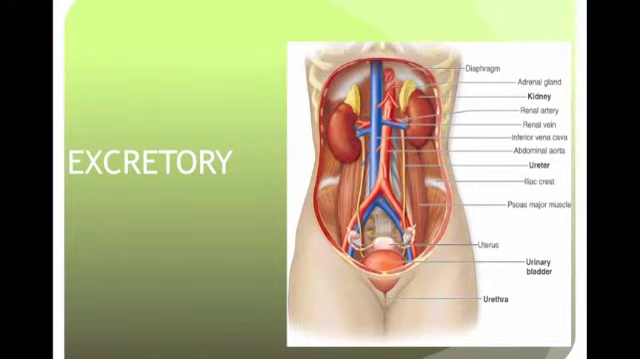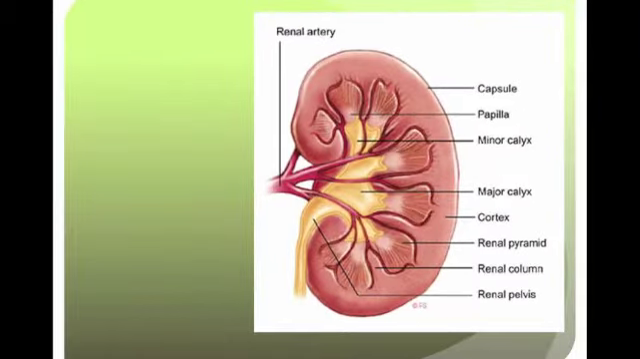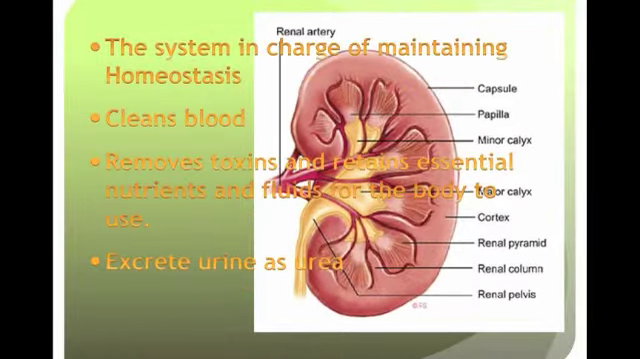Now, the excretory system. The excretory system is in charge of maintaining homeostasis just like the circulatory system. Mainly, it cleans blood and different fluids of the body. It removes toxins and retains essential nutrients and fluids for the body to use, like salt, sodium chloride, water, and other forms of liquid and nutrients that are still essential to the body.